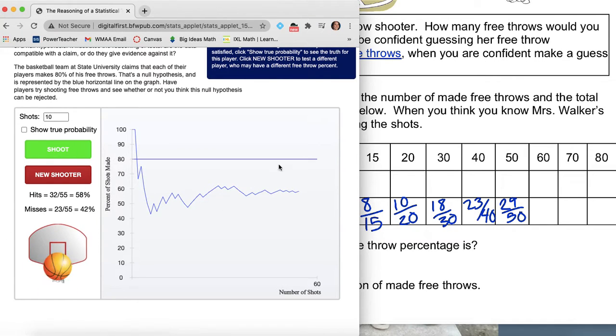If you're wondering where I got this website from, it's something that I would have sent to you in a link, but because I'm kind of doing the activity for you, it's okay that you don't have this in front of you. So we're at 34 to 60. Let's do it once more.